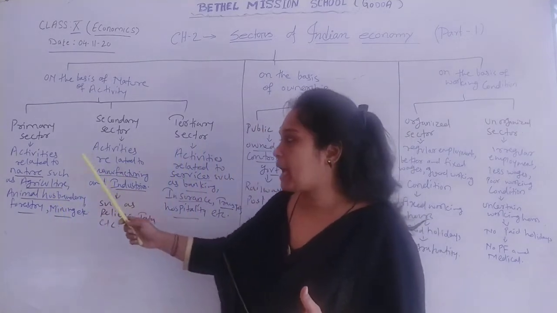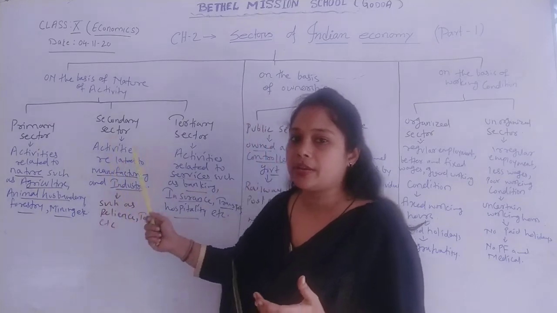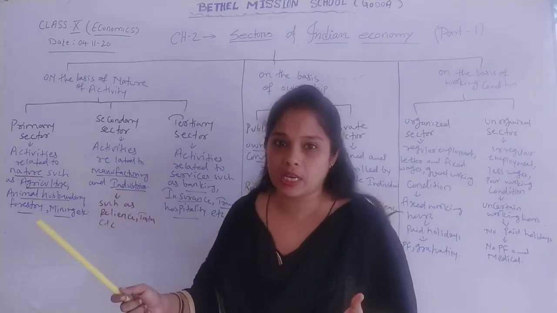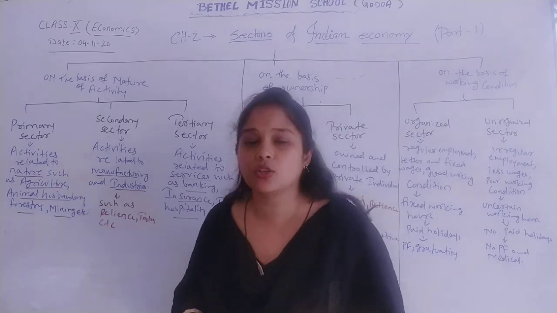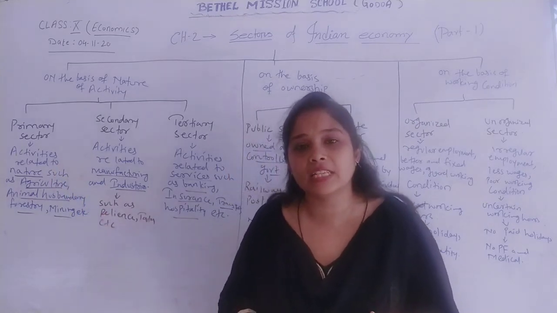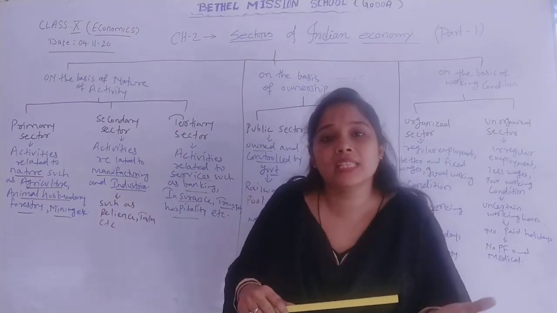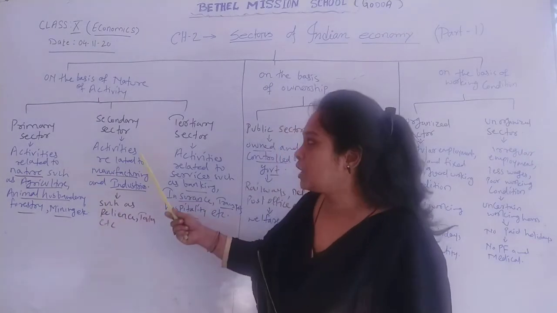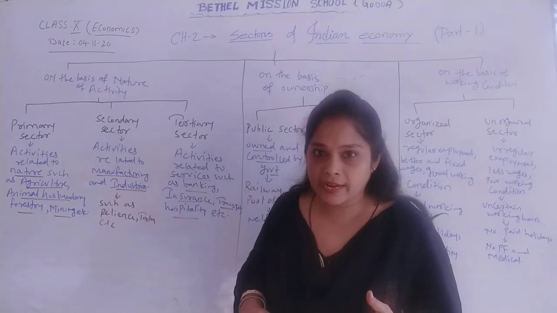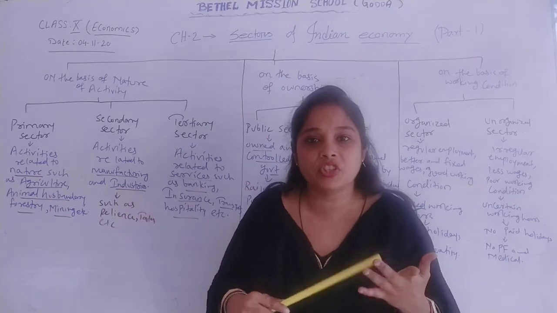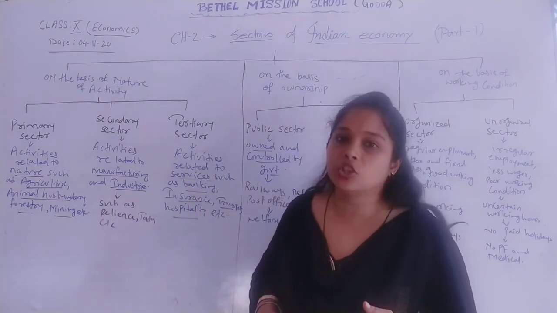In the same way, the primary sector also depends upon the secondary and tertiary sector. As the secondary sector requires raw material, in the same way the primary sector requires certain insecticides, pesticides, or high yielding seeds which are manufactured in the secondary sector. The primary sector also requires financial help and loans, which they get from the banking or tertiary sector.